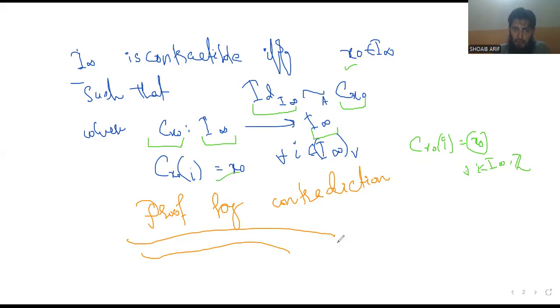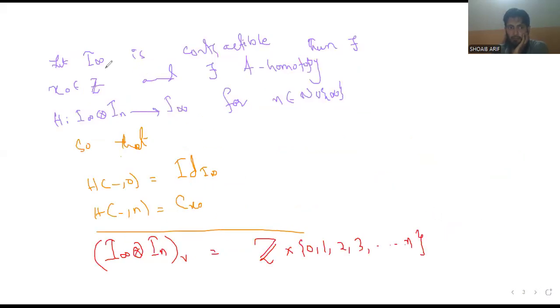We will prove by contradiction that I infinity is not contractible. Let's say I infinity is contractible.